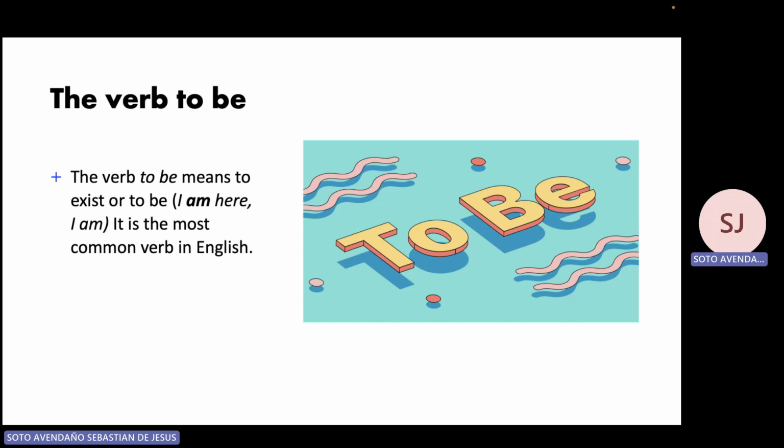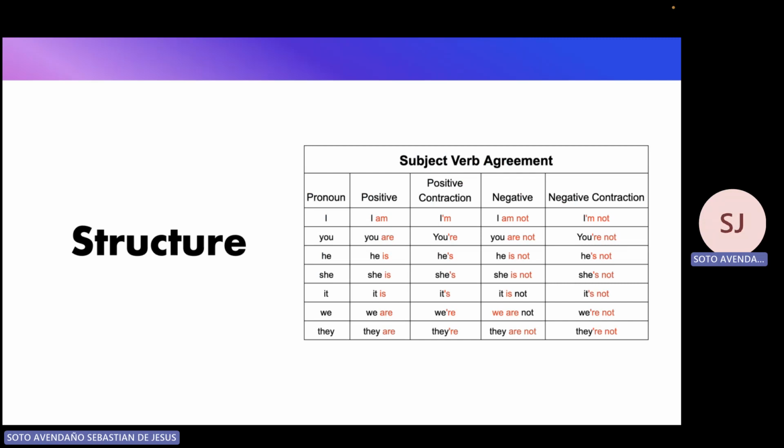And this verb is the most common verb in English. So you're gonna be seeing it a lot and we're gonna be using it a lot. So we have the structure so you can understand it better. We have all the pronouns and each pronoun is gonna be assigned a specific verb to be. And what verb to be is it going to be? Well, we have it here.